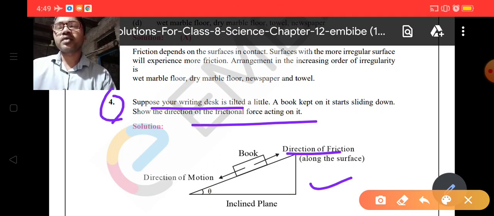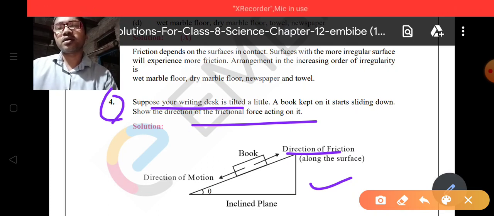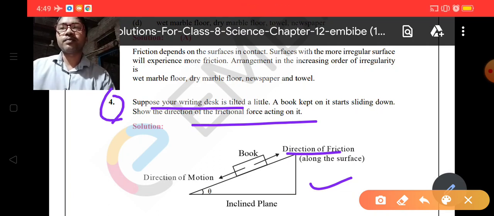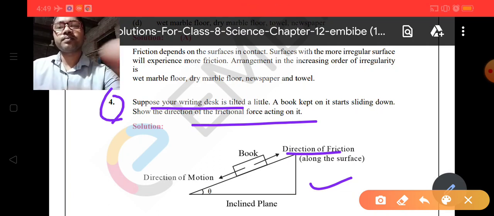So you must try to make your own notes. For question answers, we are continuously providing you videos, and you can write down from these videos your question answers, and you will be able to get good quality notes, and these notes will help you during examination.